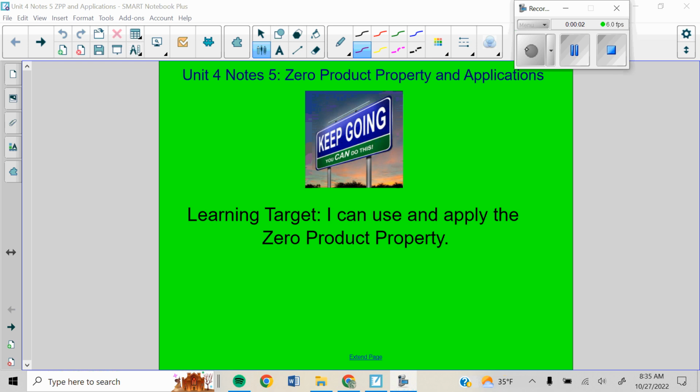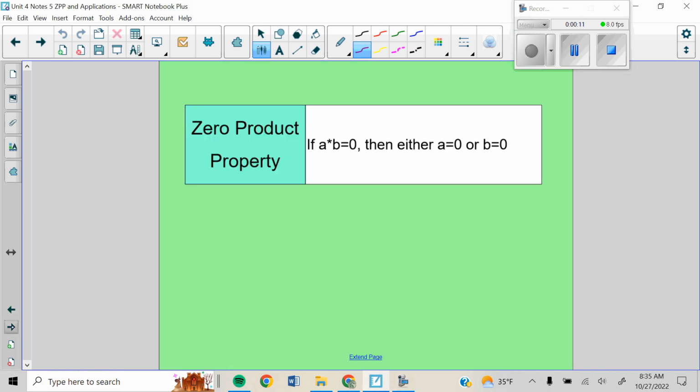Hey, ladies and gentlemen, welcome back to Unit 4, Notes 5 on Zero Product Property and Applications. So we're going to jump right in and talk about, well, what is zero product property? Pause it here so you can write this down. All right, hopefully you have that down.